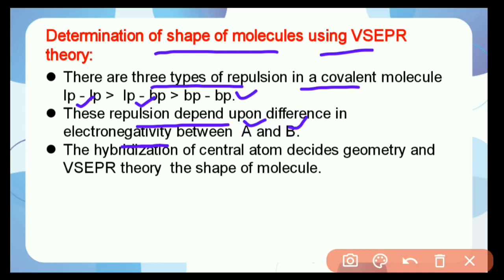If an electronegative atom is present, repulsion is more. The hybridization of the central atom decides the geometry. According to VSEPR theory, we can determine the shape of the molecule, but we cannot determine the exact geometry by VSEPR theory. We can determine the actual geometry of the molecule by hybridization.